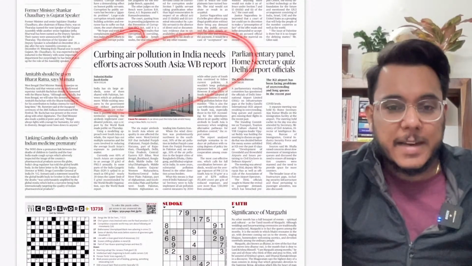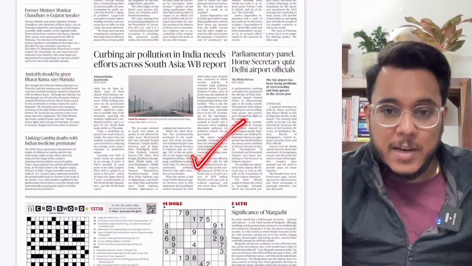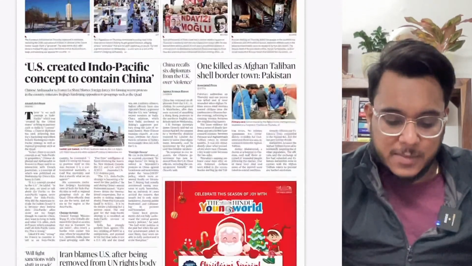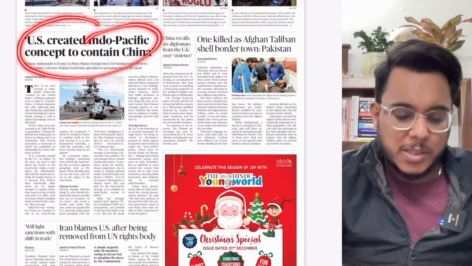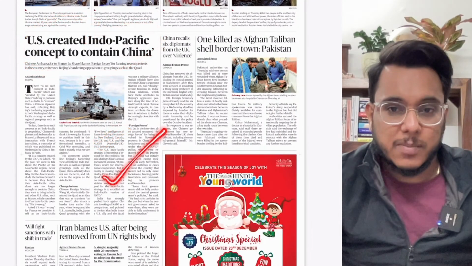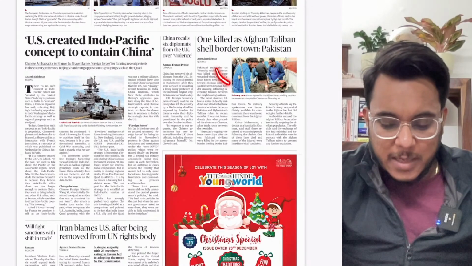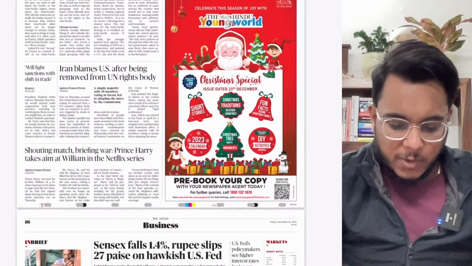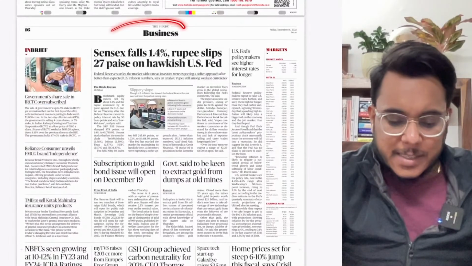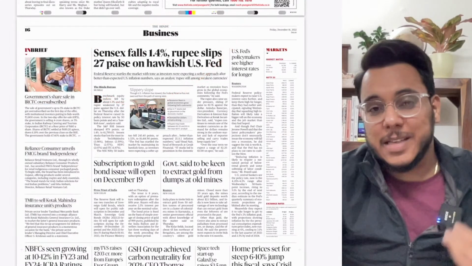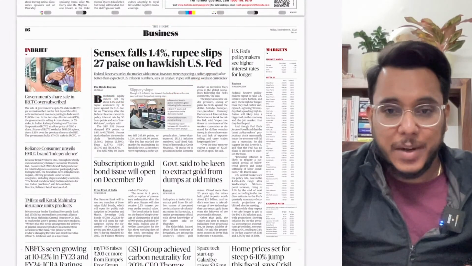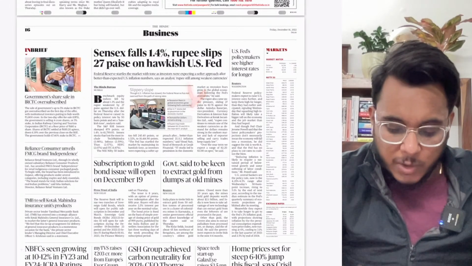Curbing air pollution in India needs efforts across South Asia. Very good article with respect to the examination. We'll see this. Then US created Indo-Pacific concept to contain China. We'll see this particular article. One killed in Afghan Taliban shelling of border town. Not an important article for the examination. Then Sensex falls 1.4%. Now the Sensex falling, rising, corporate trends, etc., are not very important for the examination.